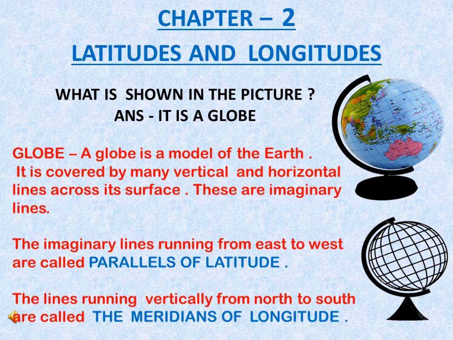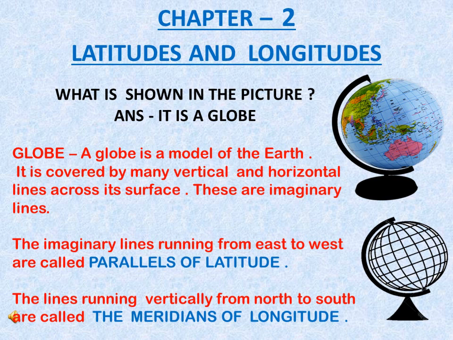In the previous chapter, we have already learnt about globes and maps. And if you take a look at the globe or map, you will find many vertical and horizontal lines on the surface of the earth. And these lines are imaginary lines.